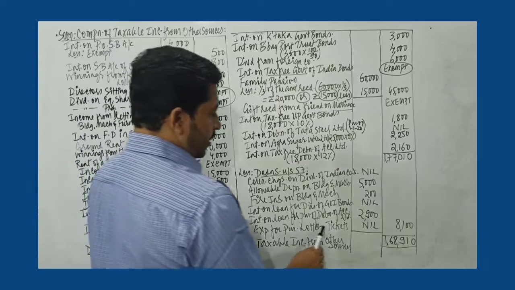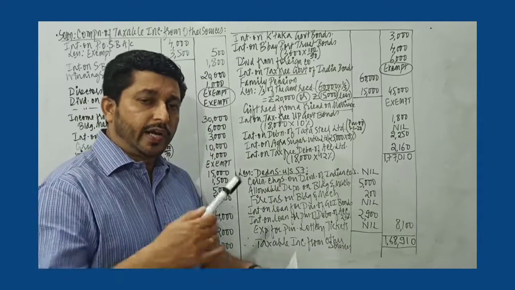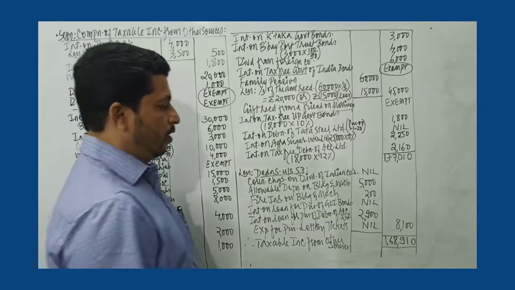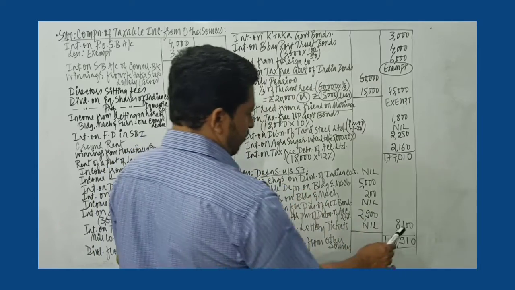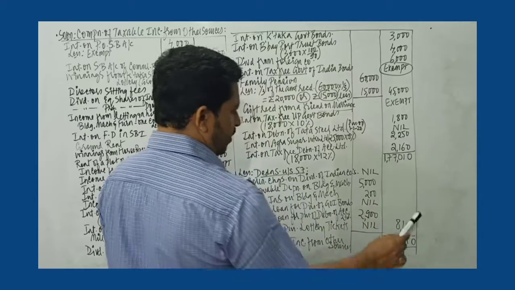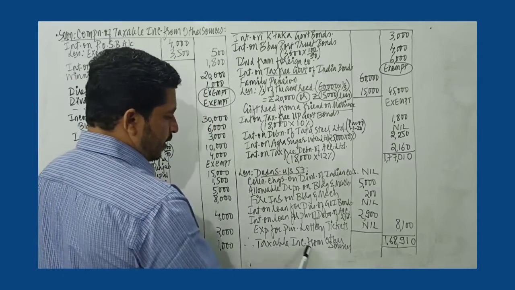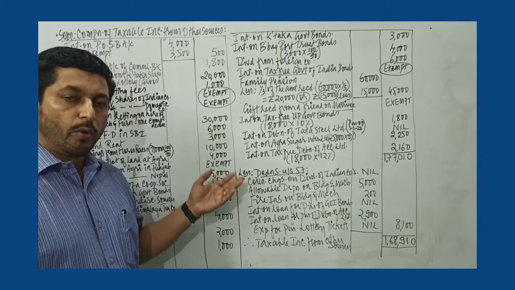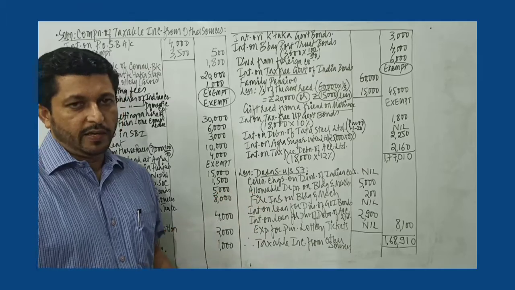Then you have expenses for purchase of lottery ticket. As far as casual income is concerned, lottery ticket, entry fees, whatever is not deductible at all. So when I add up, I get 8,100 rupees deduction under section 57. So when I deduct it from income, I get 1,68,910. So this will become taxable income from other sources. So I hope this comprehensive problem on income from other sources is clear.